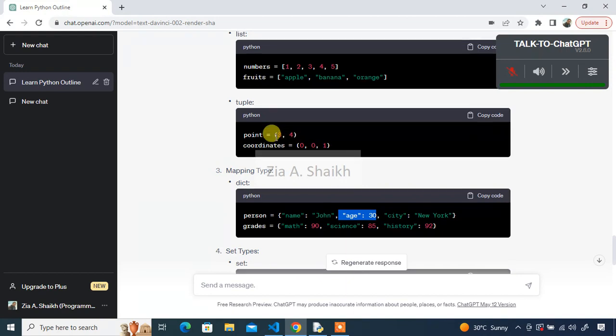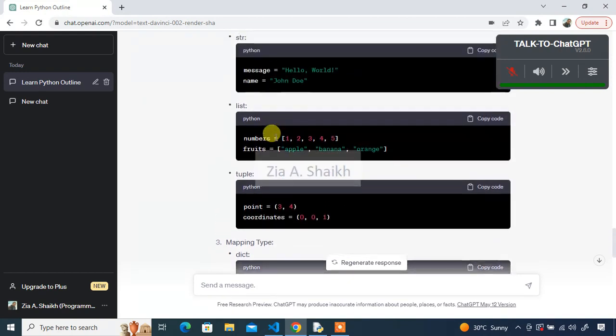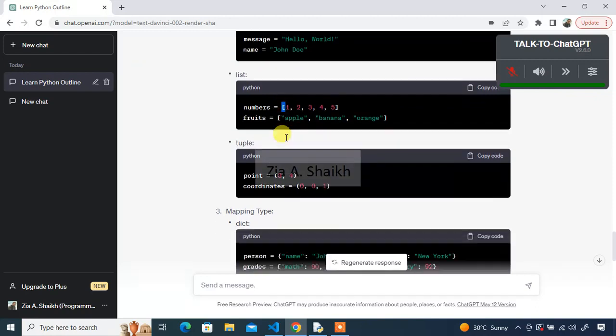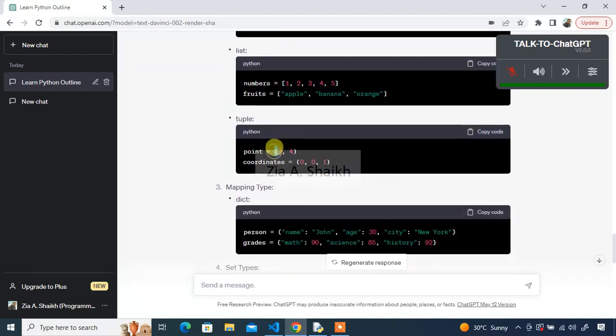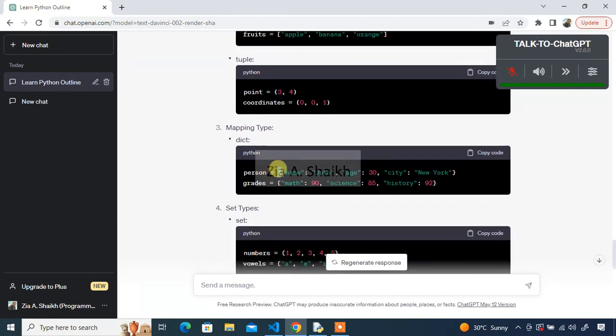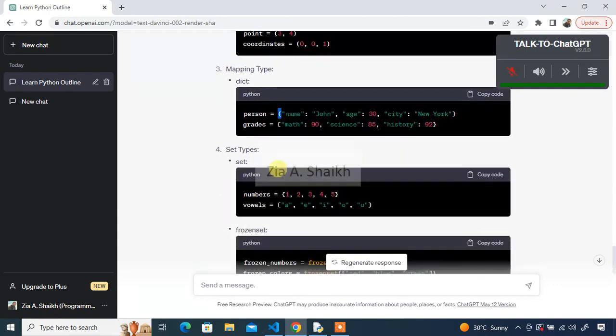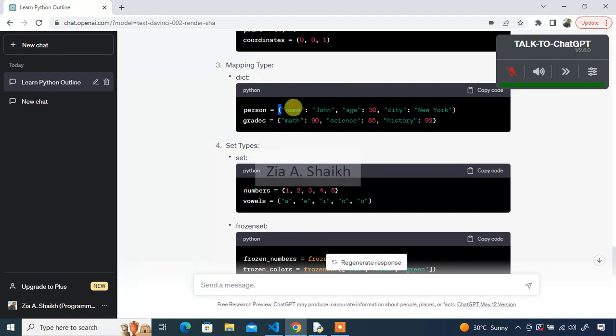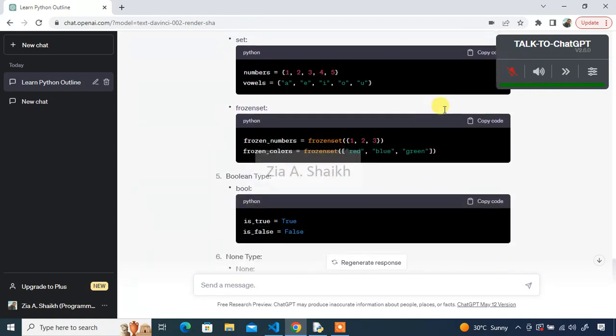Let me tell you one thing: lists are denoted by square brackets, a tuple is represented by parentheses, and a set is represented by curly brackets. But a dictionary is represented by name and value pairs. This is a name and this is a value, separated by a comma. This is a second value separated by another comma, and this is a third value.